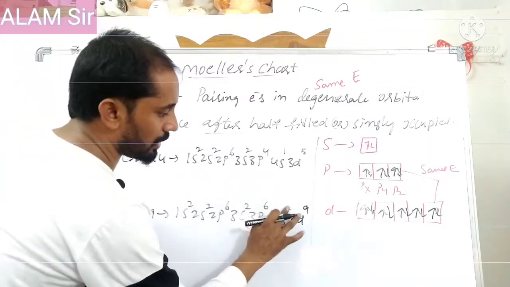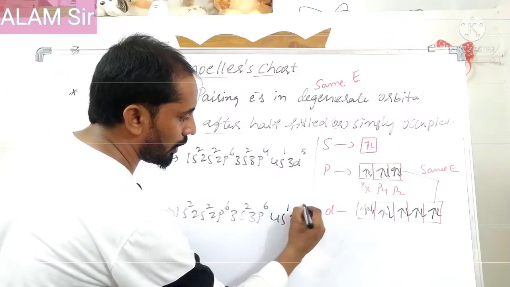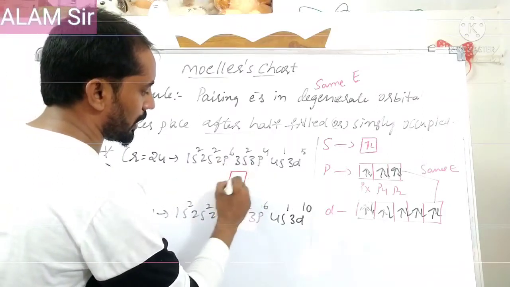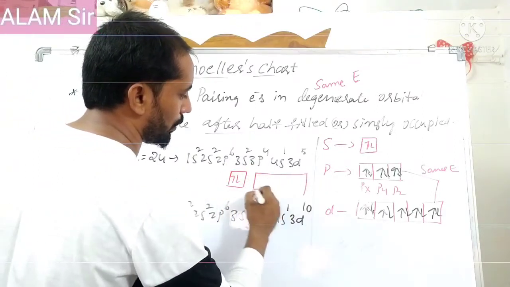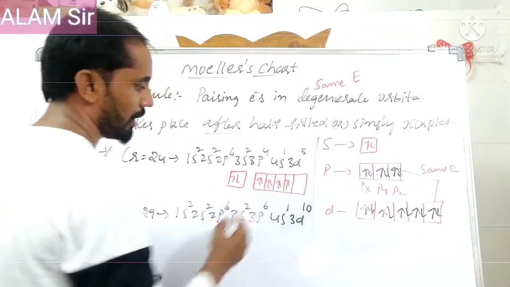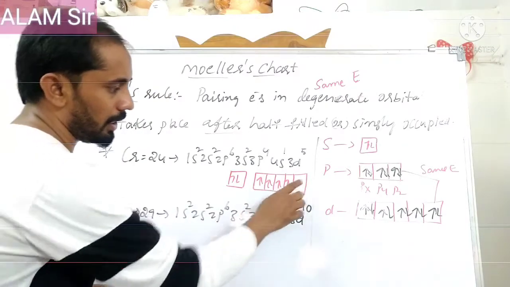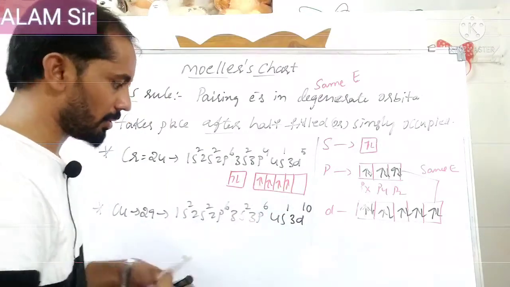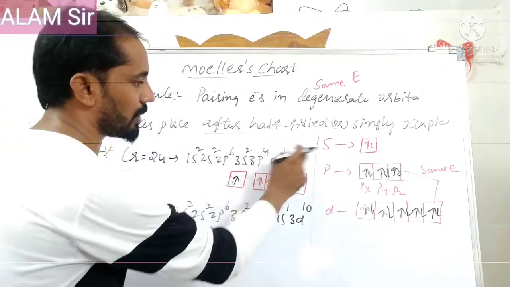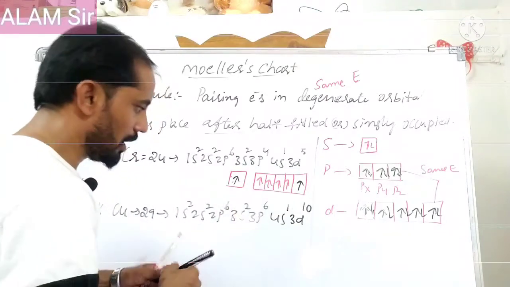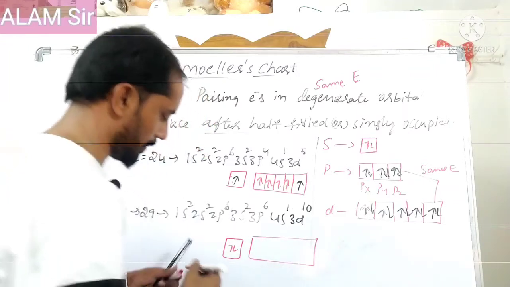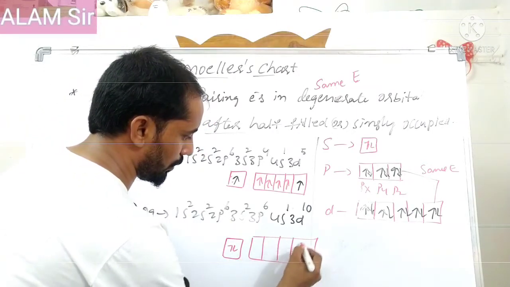But it behaves differently: one electron goes from 4s to 3d. In chromium, with 4s2 3d4, to become half filled the d orbital requires 1 electron, so 1 electron is shifted from 4s, giving 4s1 3d5. In the case of copper, 4s2 3d9.